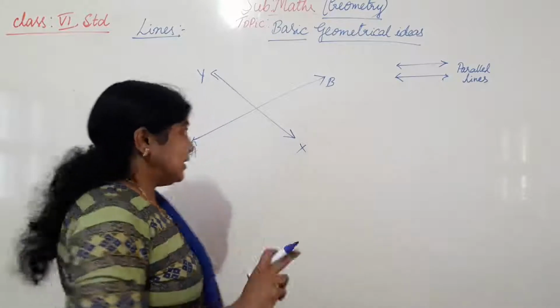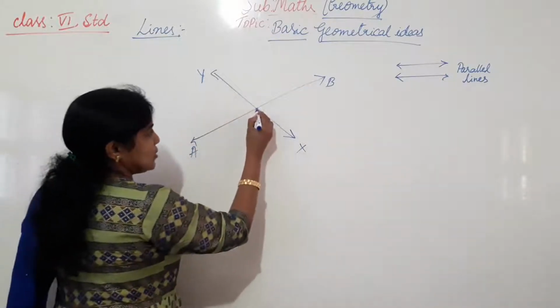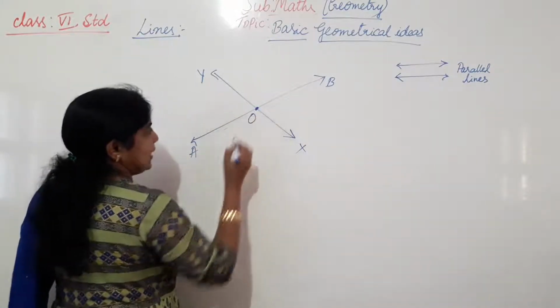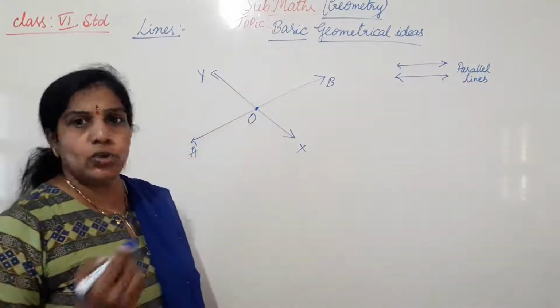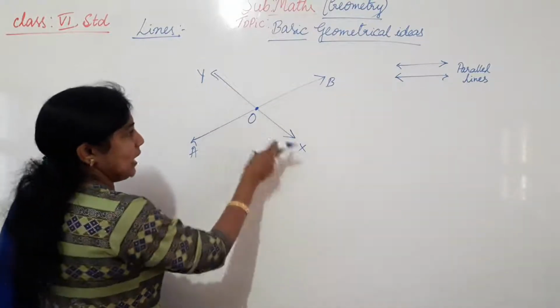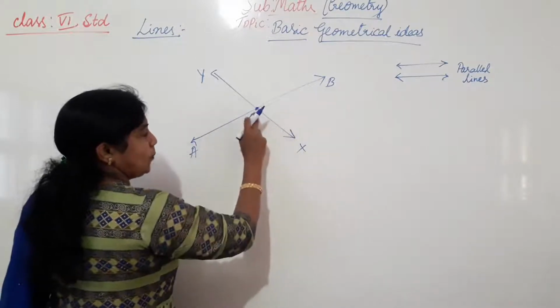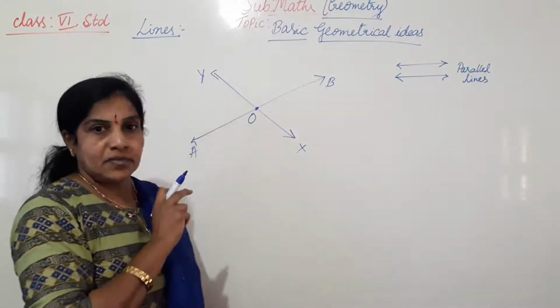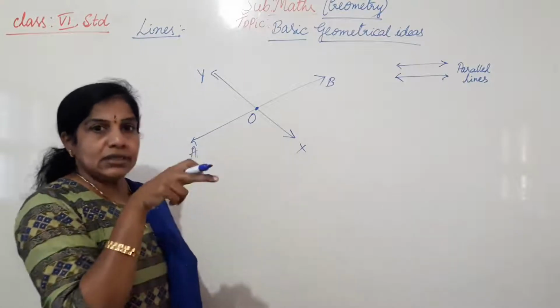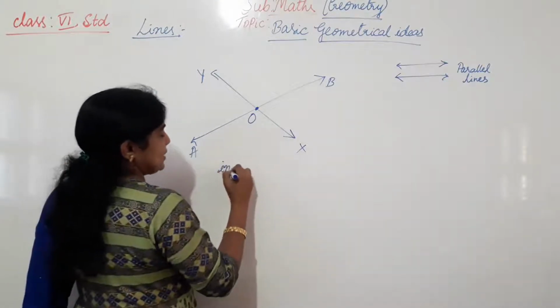Yes or no? Here they are meeting each other at a point. We can name it O or P, whatever letter you like. So the two lines are meeting at a common point O. They are crossing each other. They are intersecting.